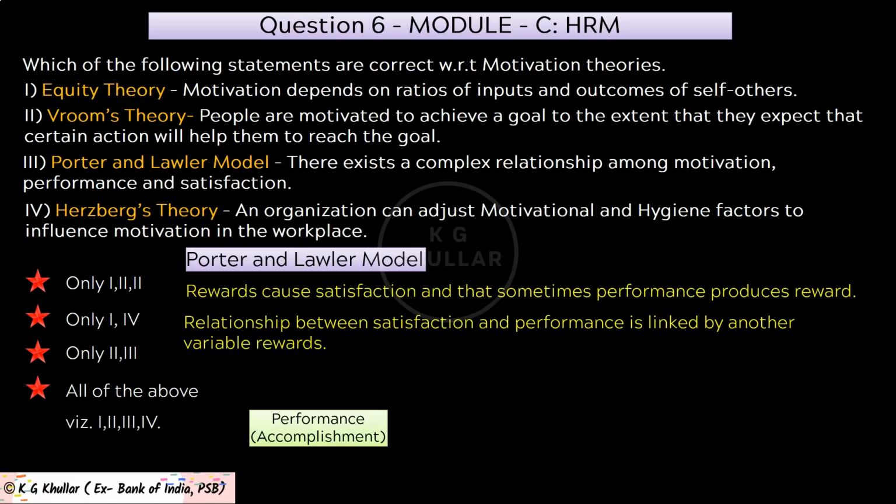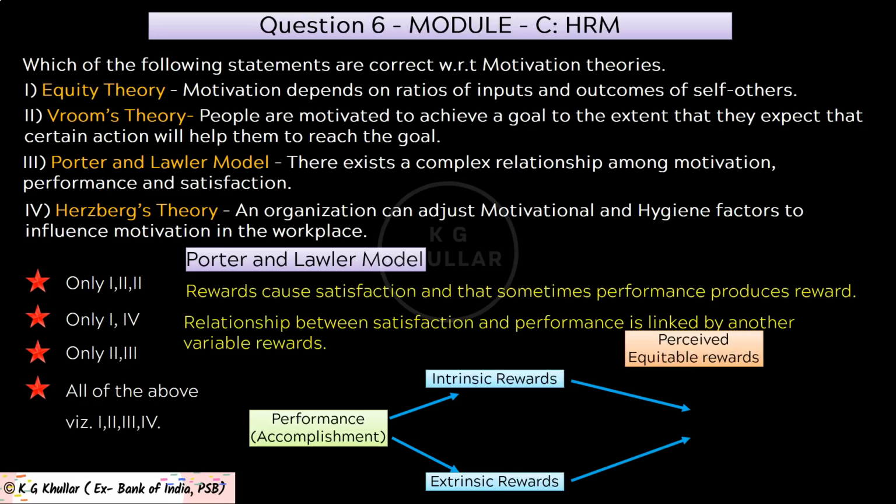Now, this theory argues that satisfaction does not always lead to performance. Rather, the reverse is true, because people can become complacent after achieving some satisfaction. On the other hand, performance can lead to satisfaction if the reward systems are effective. So, this theory proposed two types of rewards. First is intrinsic rewards. Now, intrinsic rewards are given to an individual by himself for good performance. Then second is extrinsic rewards. Now, extrinsic rewards are given by the organization and satisfy mainly lower level needs.